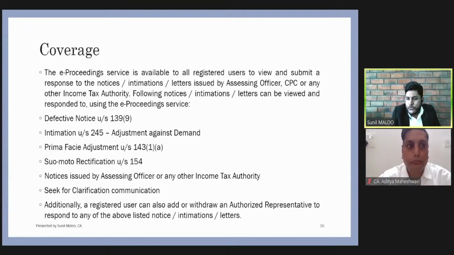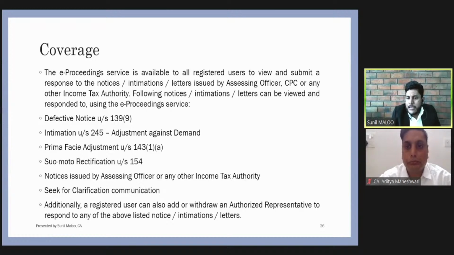And that person used to go to the department, communicate with the officers, submit the response, and then get the matter closed. So now everything is online. So how to appoint the authorized representative in this online manner?